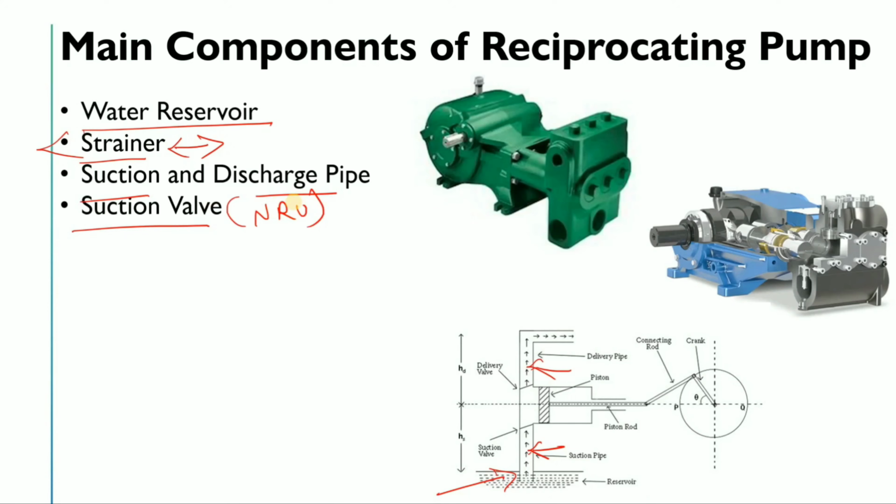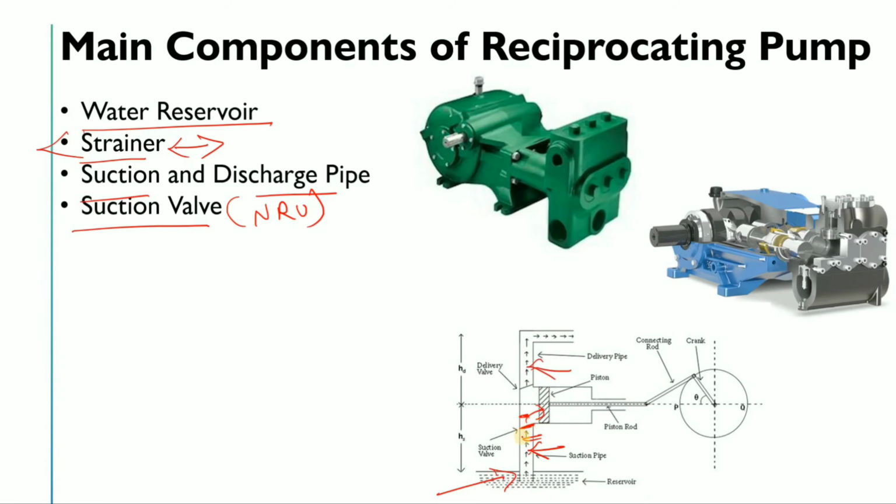Okay, now there can be a swing type NRV, disc type NRV, flapper type NRV, lift type NRV. It depends on where your reciprocating pump is, which type of fluid you are handling, and what the pressure is there. But it will be an NRV. Okay, why will this be an NRV? The reason is that when vacuum is created here, there will be high pressure on one side and low pressure on the other. So this NRV will open, and when the pressure increases, this flapper will be closed.